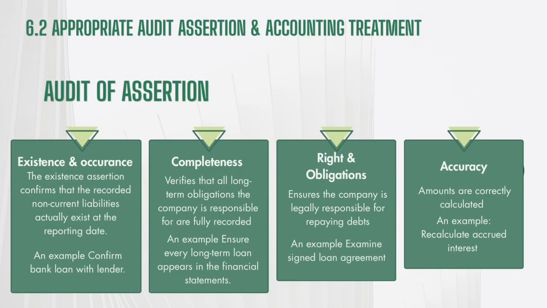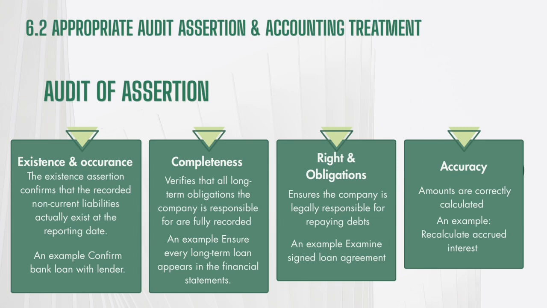6.2 Appropriate audit assertion and accounting treatment. Audit assertions. First, existence and occurrence. Confirm that the non-current liabilities recorded in the balance sheet actually exist and represent liquidation obligations to creditors as of the reporting date. An example, confirm bank loan with lender. Second, completeness. Verify that all long-term obligations the company is responsible for are fully recorded. An example, ensure every long-term loan appears in the financial statements.